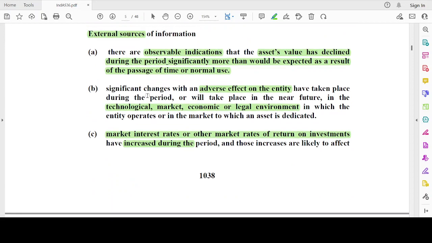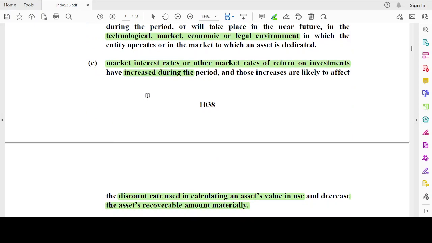There are observable indications that the asset's value has declined during the period significantly more than would be expected as a result of the passage of time or normal use. Significant changes with an adverse effect on the entity have taken place during the period or will take place in the near future in the technological, market, economic, or legal environment in which the entity operates or in the market to which the asset is dedicated.